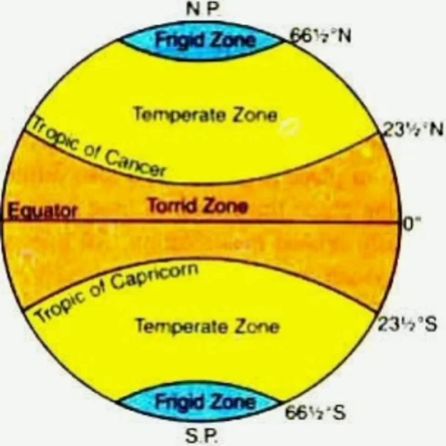Frigid zone. Frigid means cold. The north frigid zone lies between the Arctic Circle, 66.5 north, and the North Pole, and the south frigid zone lies between the Antarctic Circle, 66.5 south, and the South Pole. Here the sun rays are very slanting and therefore there is very little heating in this zone.